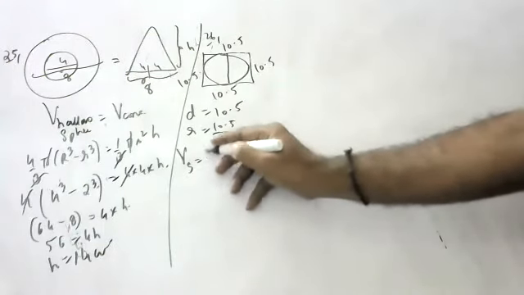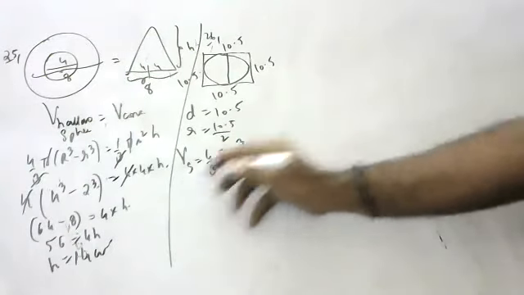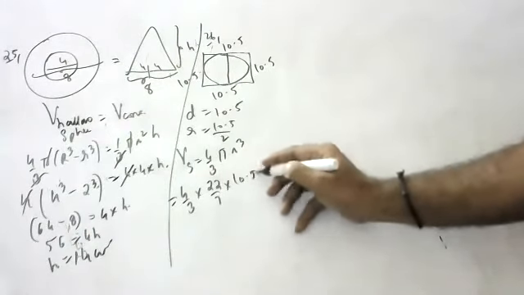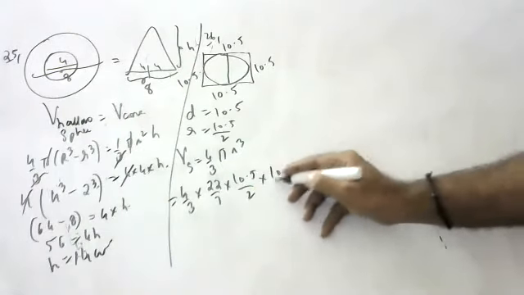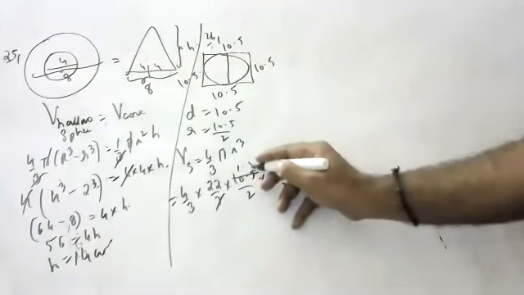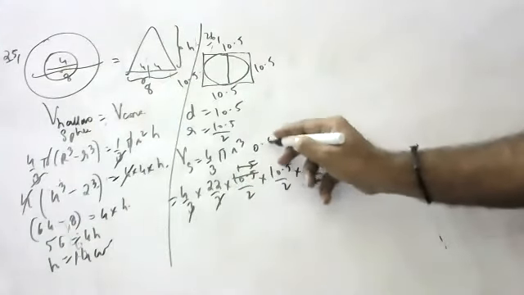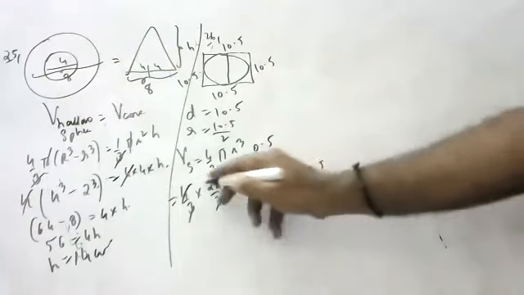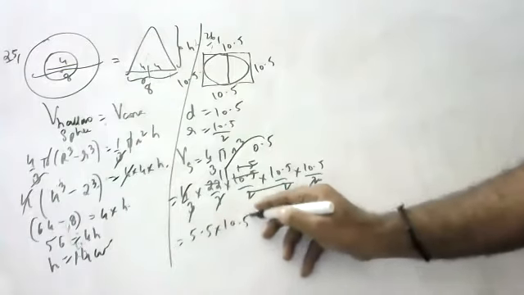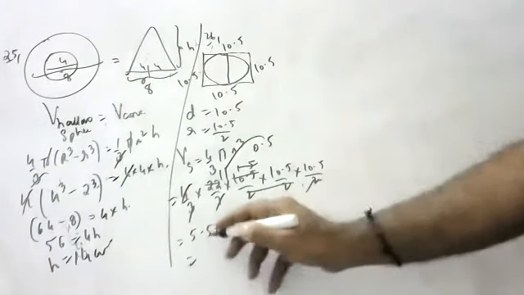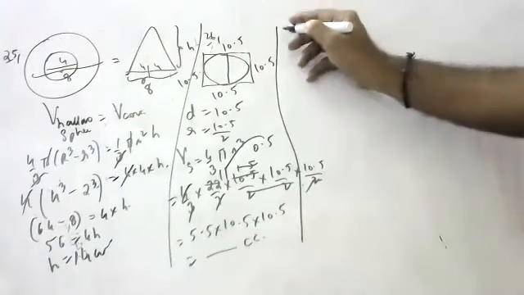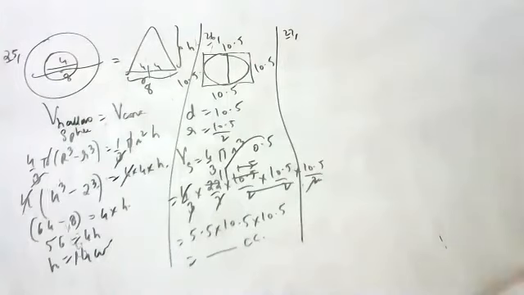So volume of sphere is how much? Volume is 4 by 3 pi r cube. 4 by 3 into 22 by 7 into 10.5 by 2 into 10.5 by 2 into 10.5 by 2. 10.5 by 2 is 7 into 1.5, so 3.5... 4 and 4 cancel. 11 into 5.5 into 10.5 square. Can anyone help me? How much is the volume of the largest sphere? 606.375, yes, sir.